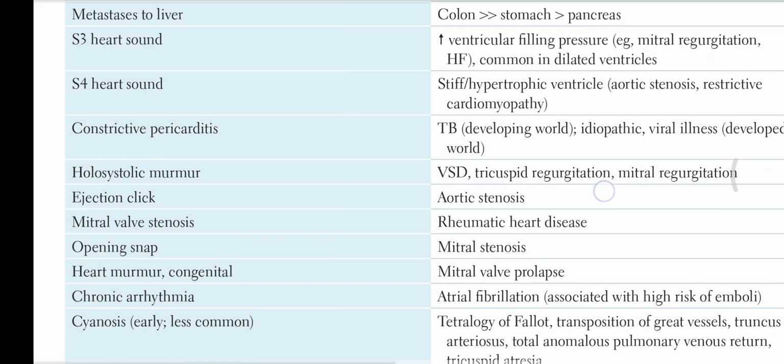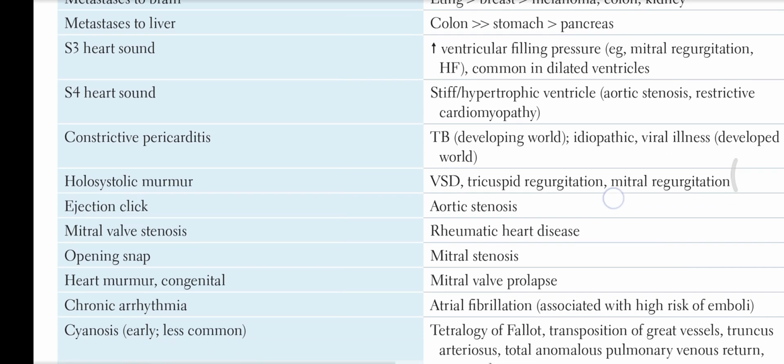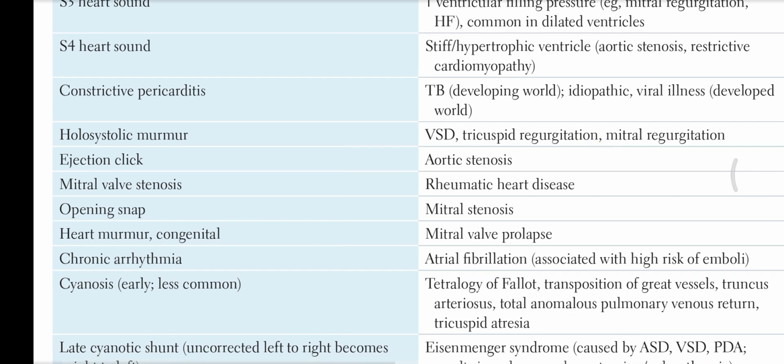S3 heart sound can be heard with increased ventricular filling pressure, MR and AF, common in dilated ventricles. S4 heart sound: stiff hypertrophic ventricles, aortic stenosis, restrictive cardiomyopathy.